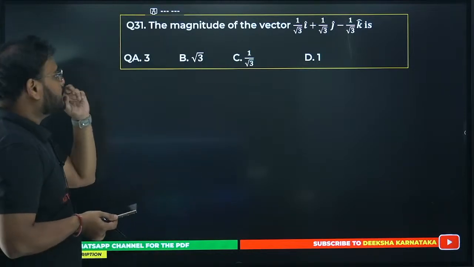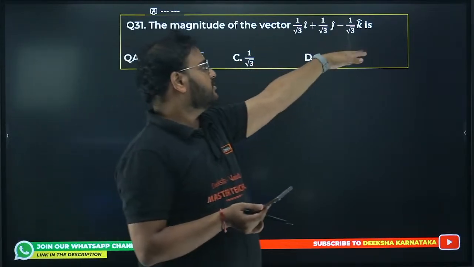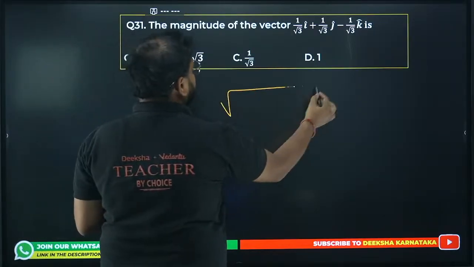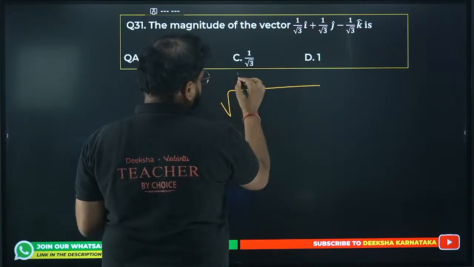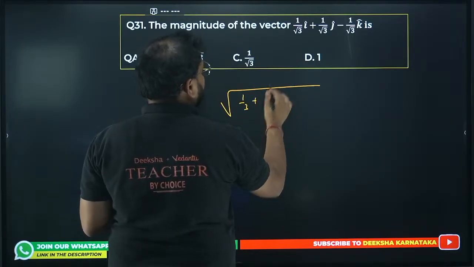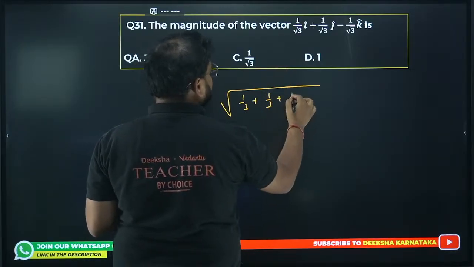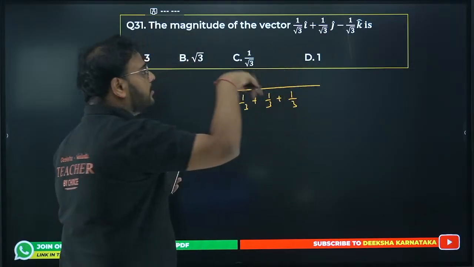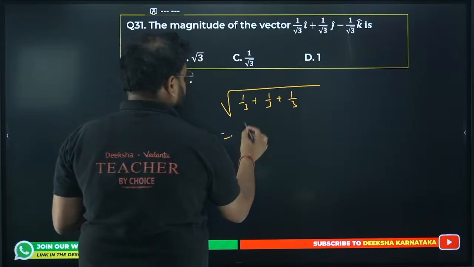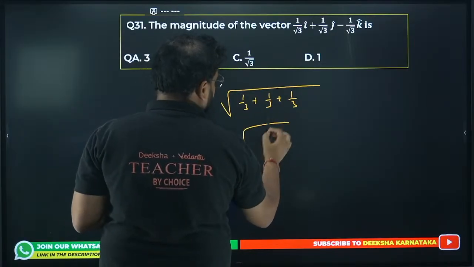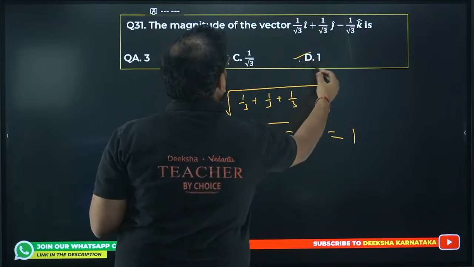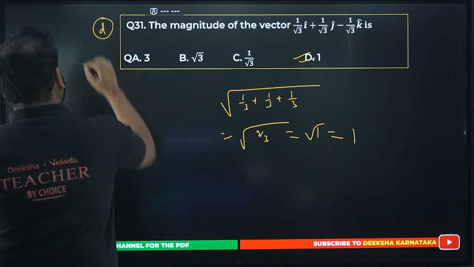The magnitude of the vector 1 by root 3 i, 1 by root 3 j minus 1 by root 3 k is what? They're asking us the magnitude, right? So just go like this. We have 1 by 3 plus again 1 by 3 plus again 1 by 3, because it's going to be 1 by root 3 squared, 1 by root 3 squared plus 1 by root 3 squared. The sum of this will become 3 by 3, so the answer is root 1. Answer is 1. Option D is correct.